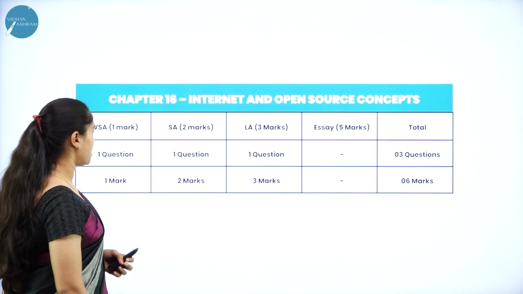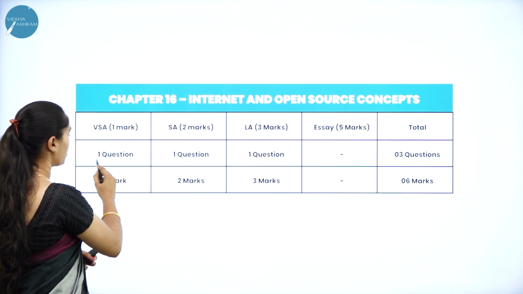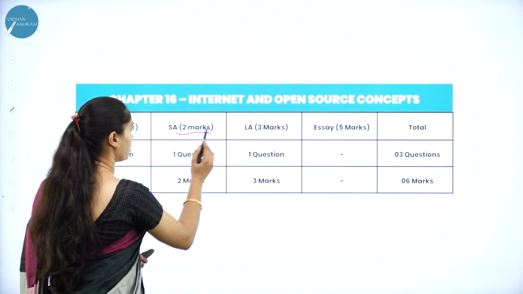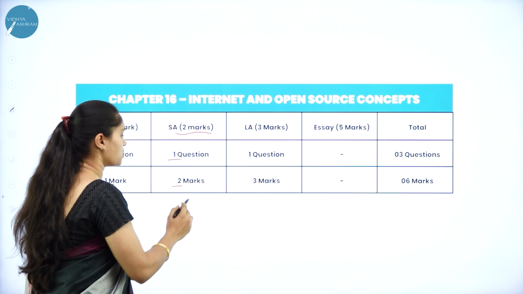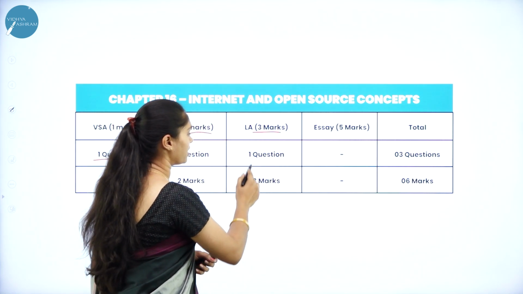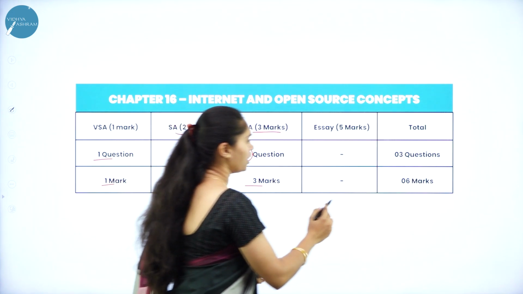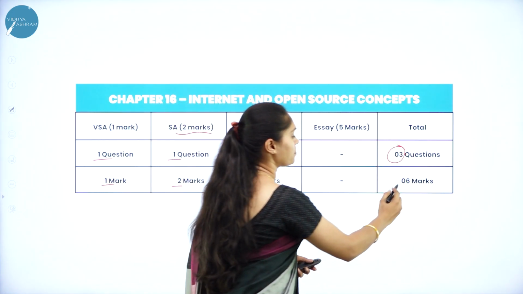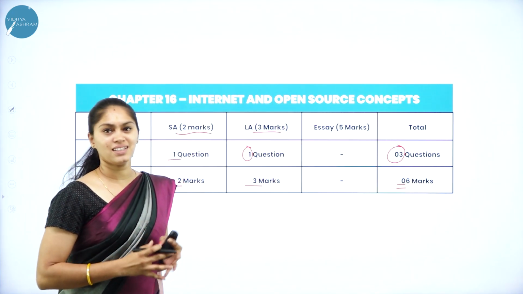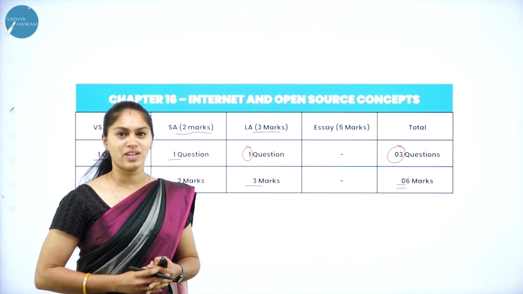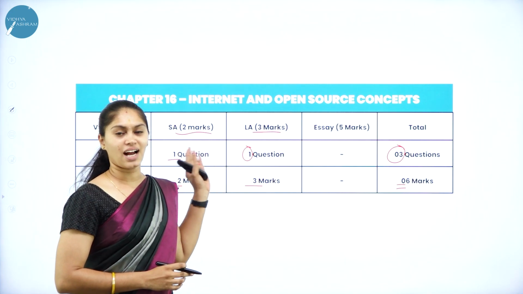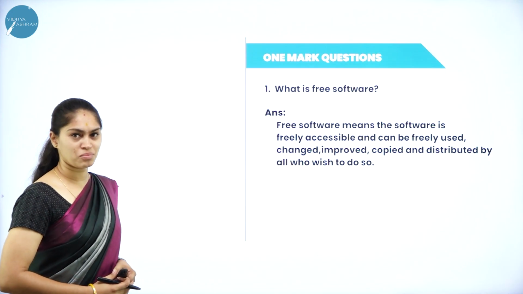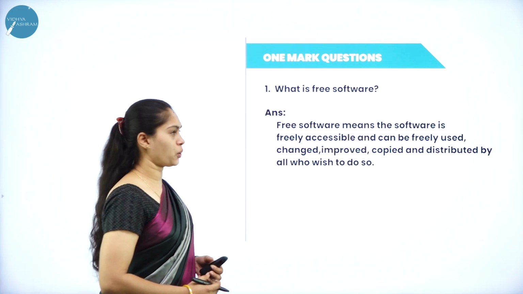We'll see the marks distribution here. You are going to get one question for 1 mark, and one more question from part B, that is for 2 marks. Then we are going to get one 3-mark question. So totally you are going to get 3 questions from this chapter and it will be for 6 marks. Now we'll see the most frequently asked important questions from this chapter, regarding 1, 2 as well as 3 marks questions.